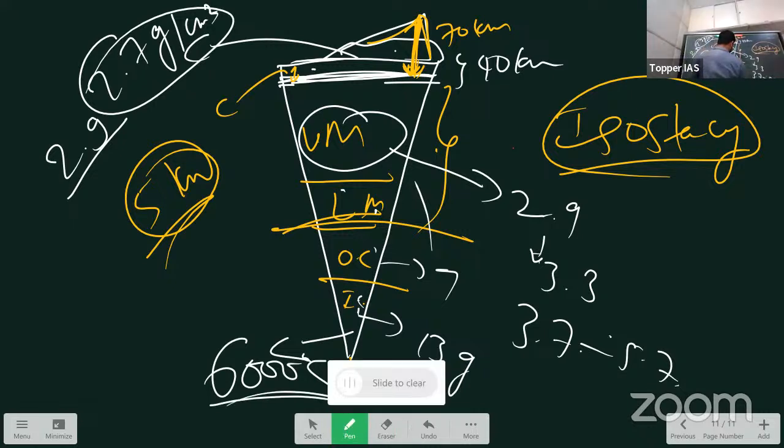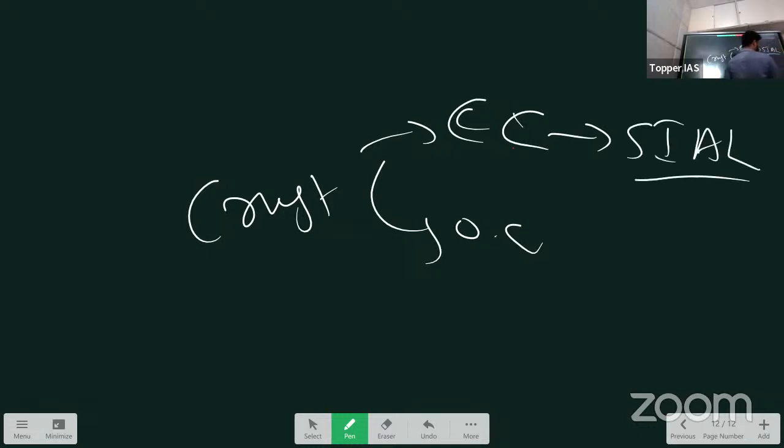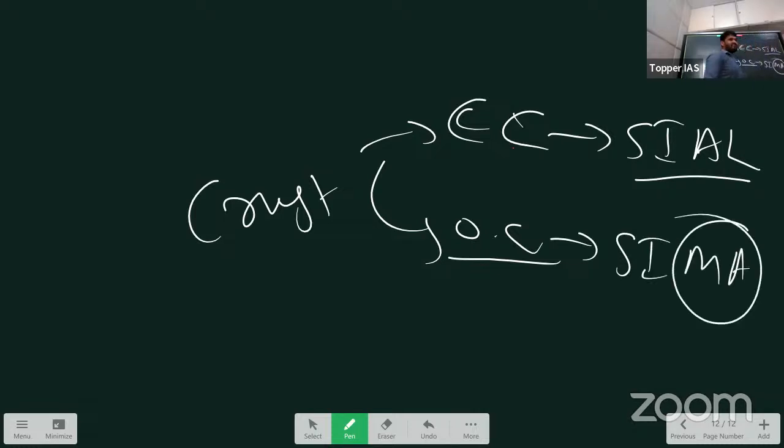Okay. So let us discuss something about crust again. Crust is of two types: continental crust and oceanic crust, right? Continental crust is made up of silicon and aluminum as major elements, and oceanic crust is mainly made up of silicon and magnesium. Here magnesium is denser than aluminum. That's why oceanic crust is more dense.